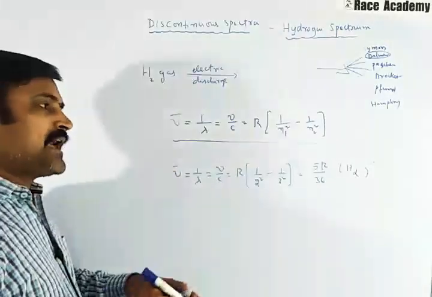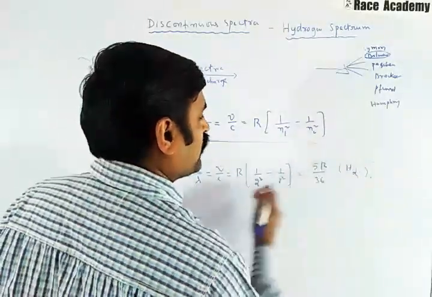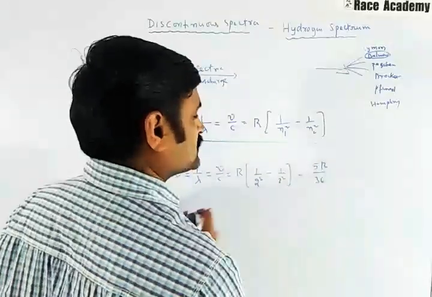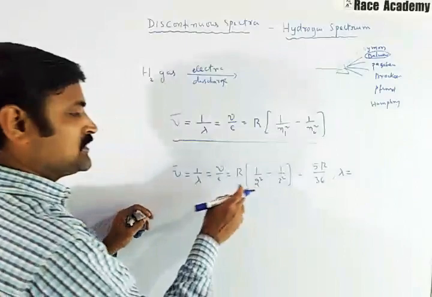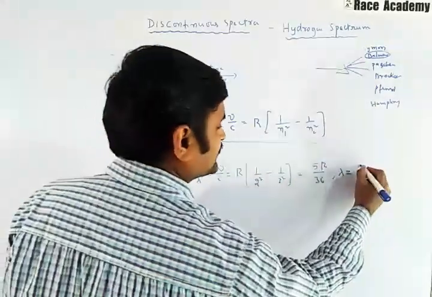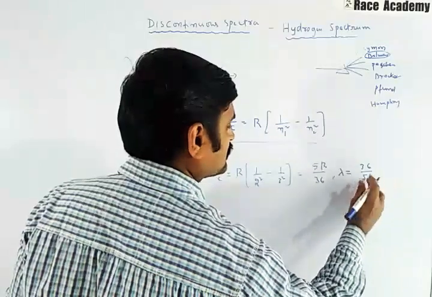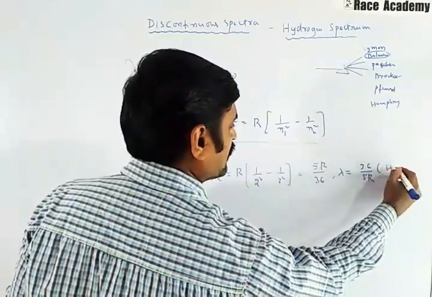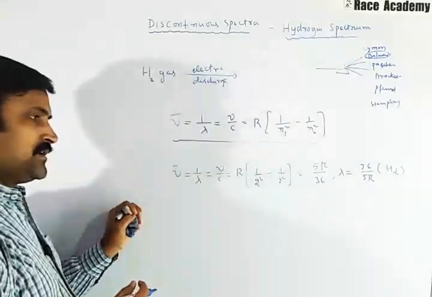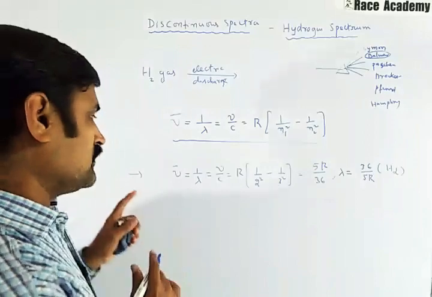If you want the lambda value, then what is lambda? Reciprocal, that is 36 by 5R. This is for the H alpha line. This is the hydrogen spectrum first line calculation formula.